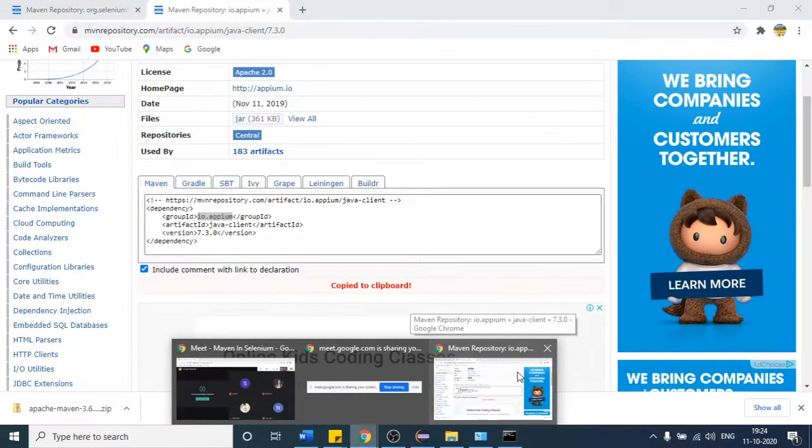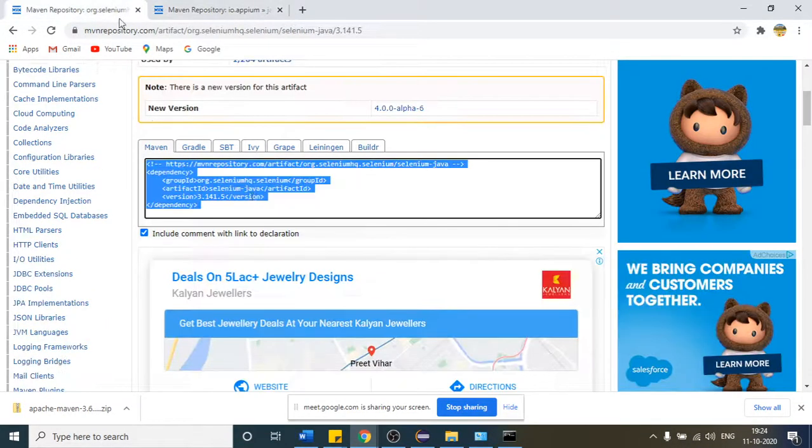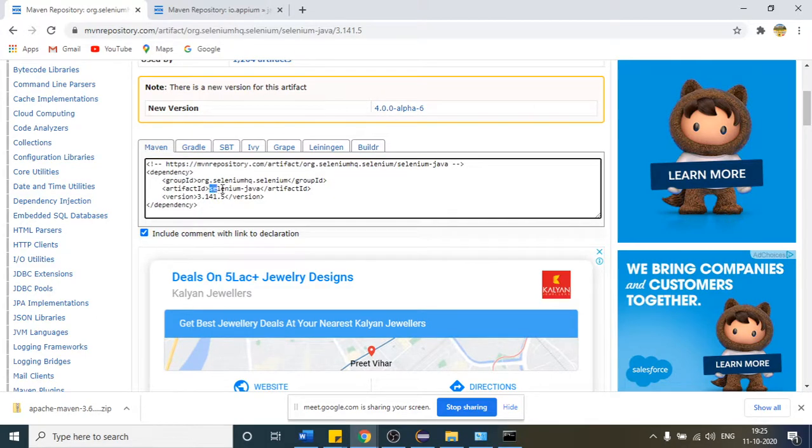If I come here, what does this artifact ID say? It says, give me all the jars related to Selenium Java. And this is the version. What is the version number they have defined here?